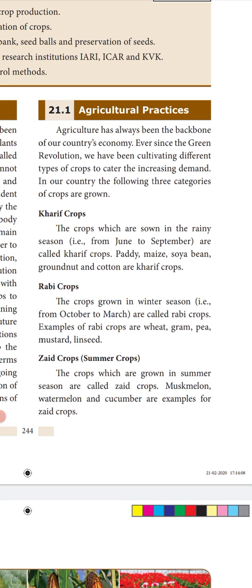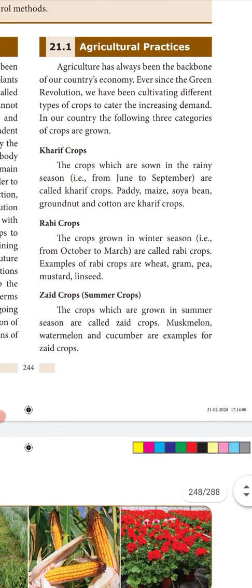Even mocha paruppu, that bean, is also grown during this season, and in these months the cost of these products will be low because they are able to harvest more during this season.